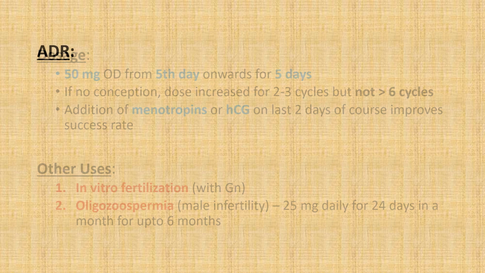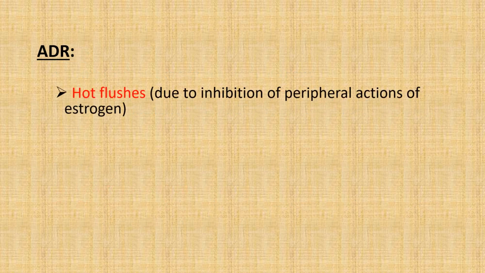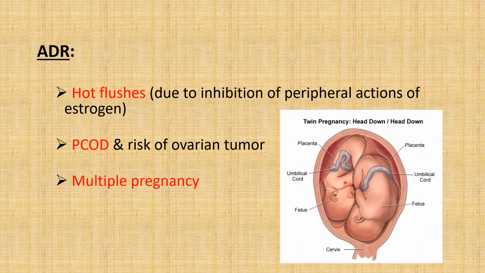The common adverse effects of clomiphene are hot flushes due to inhibition of peripheral actions of estrogen, polycystic ovarian disease and risk of ovarian tumor, twins or even multiple pregnancy, and gastrointestinal upset, vertigo and allergic reactions.